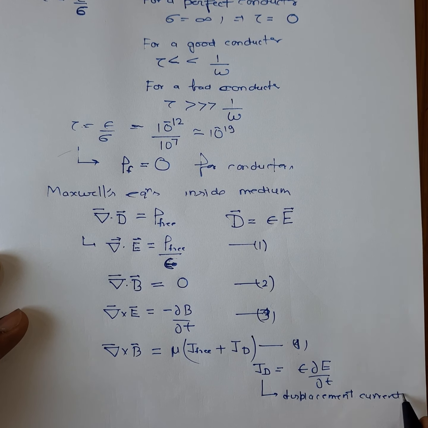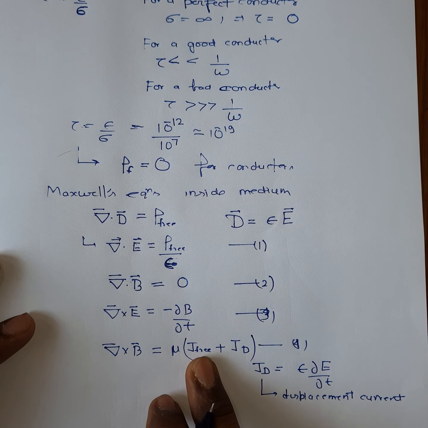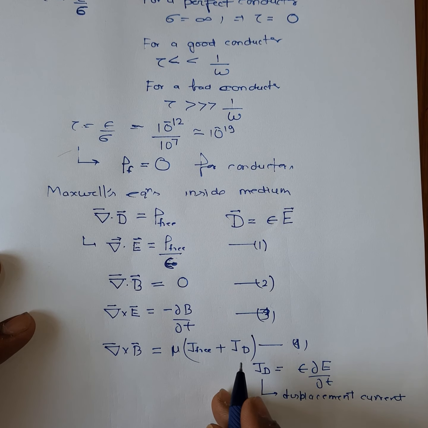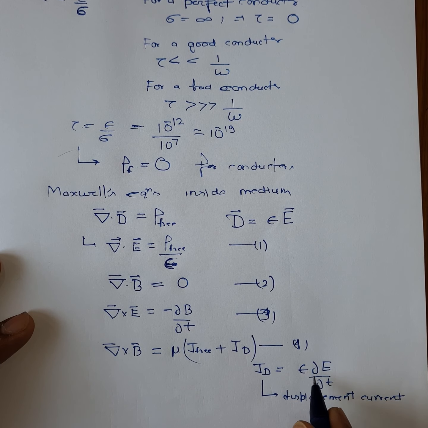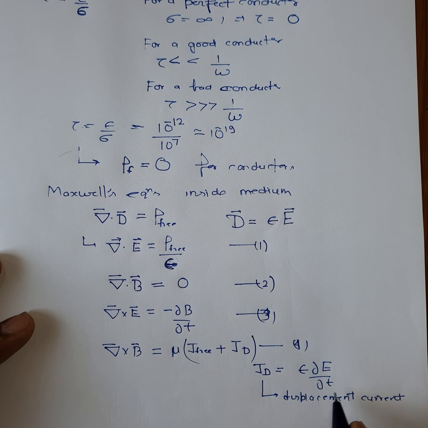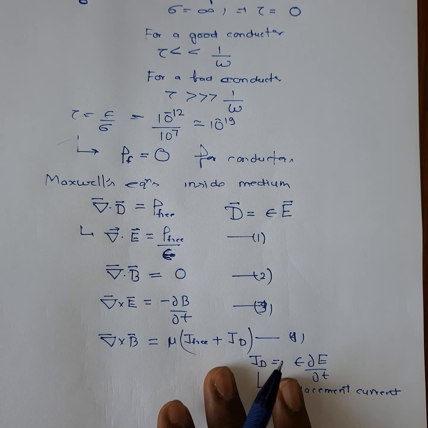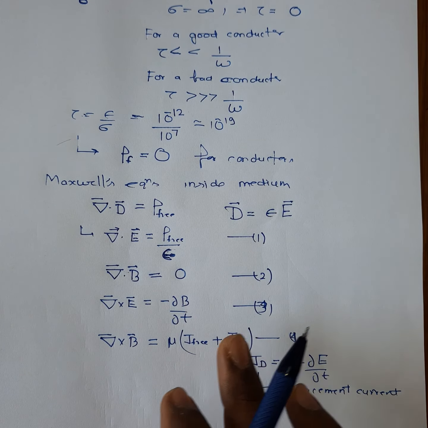J free is the free current density and J D is the displacement current, defined as epsilon times the rate of change of electric field. So these are the Maxwell equations for conductors.